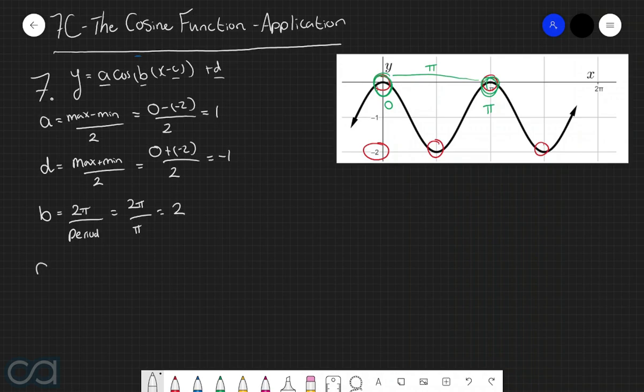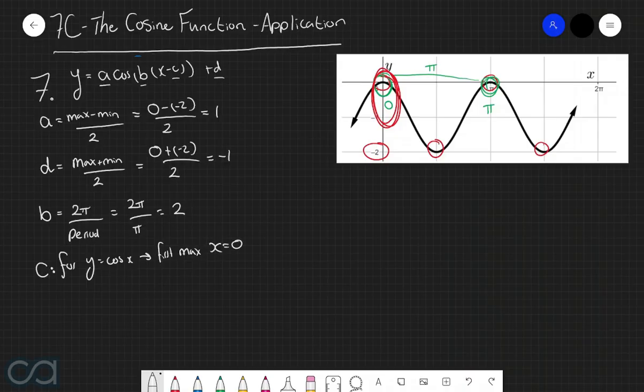And now finally, the value of c. And in order to work on finding the value of c, we are going to use the fact that the first peak of this graph occurs at x equals 0. Because we know that for the basic graph of y equals cos of x, the first maximum occurs when x is equal to 0.